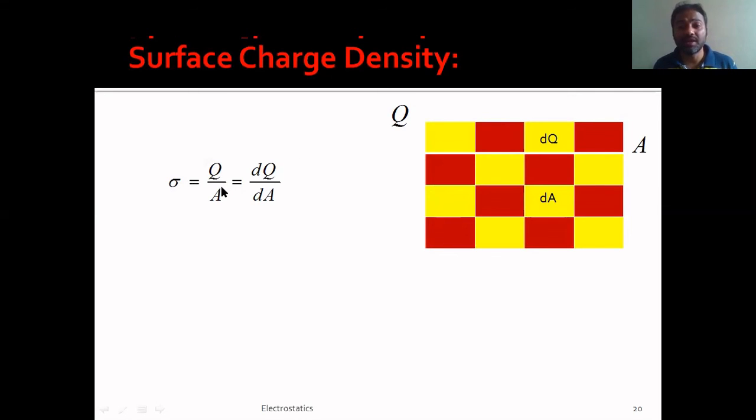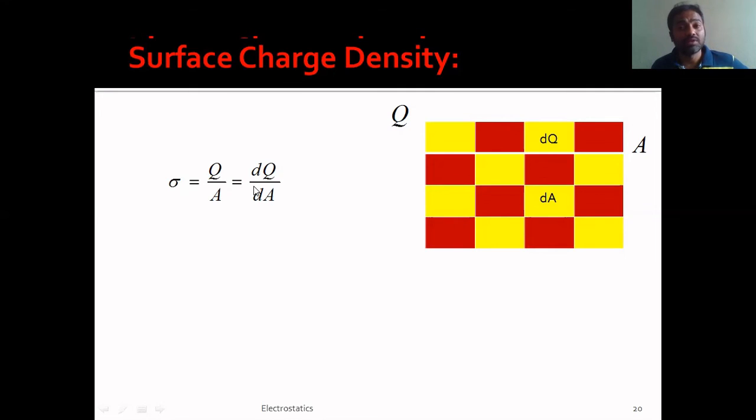As I explained in the last slide in terms of length, now this can be understood with the help of the concept of area. Let us assume that there is an object here whose area is capital A. If the total charge that is given to this entire area is Q, you just divide the total charge by the total area. That becomes sigma, which we call charge per unit area.